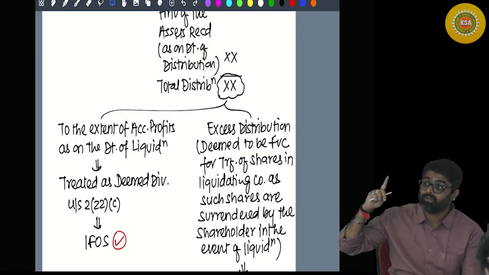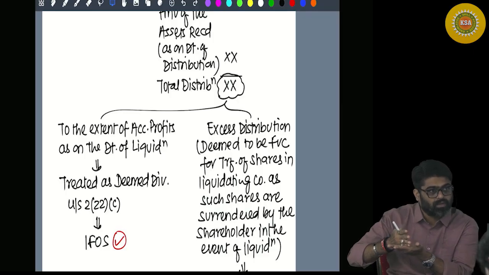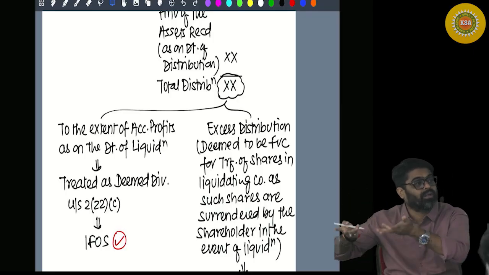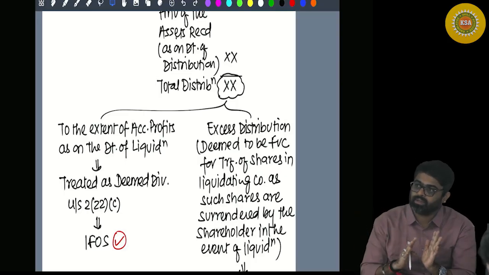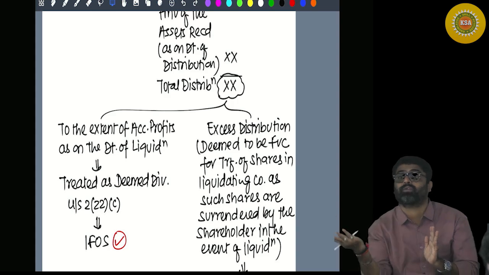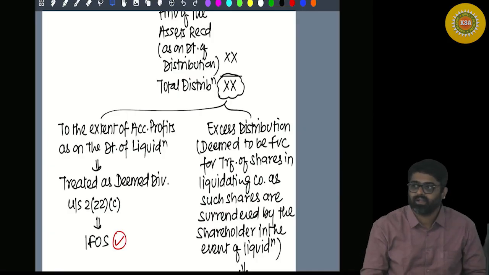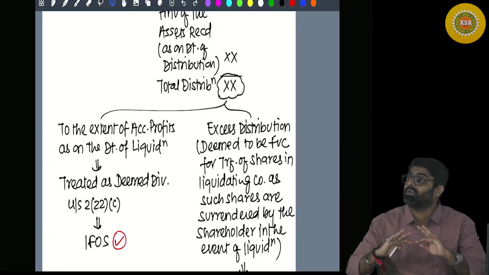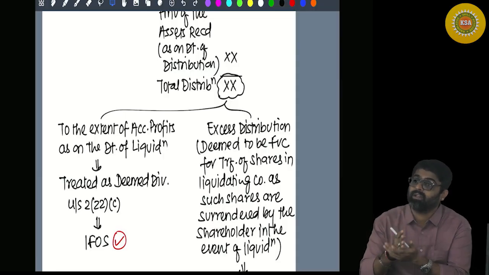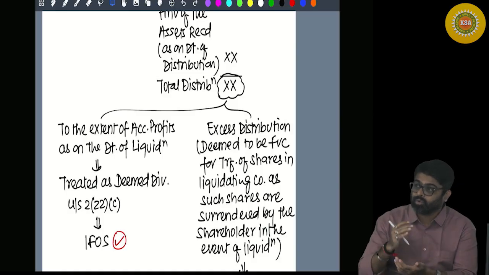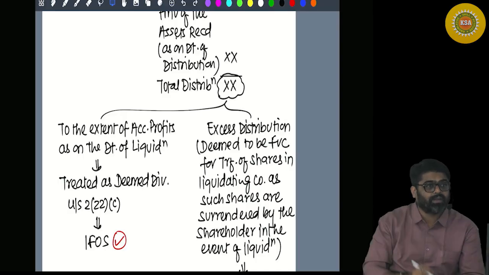No, the date of liquidation. Because once the date of liquidation is announced, yes or no, after that only you are supposed to surrender the shares. After that only you are supposed to give the shares back to the company. And as on the date of liquidation, the company ceases to exist. If the company is no more in existence, the shares are not in existence. Yes or no? So when the life of the shares, when the period of shares should end, should it end on giving the shares back to the company, or should it end on date of liquidation?